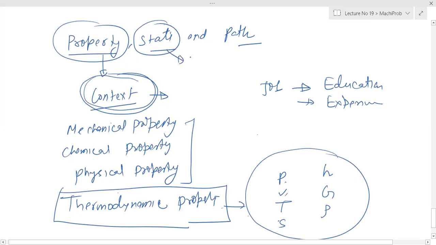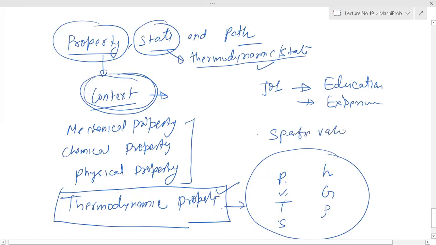Again, state. So you know what is state? It is in a thermodynamic state. A specific value of each property will give you a state.